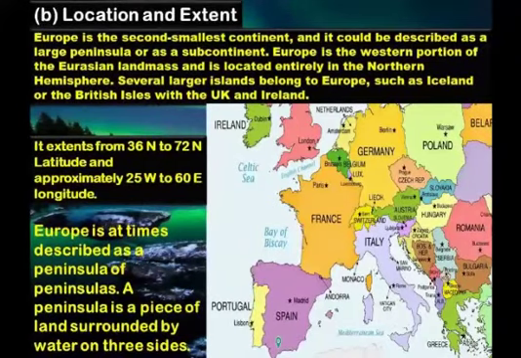Europe is at times described as a peninsula of peninsulas. A peninsula is a piece of land surrounded by water on 3 sides. Europe is shared by 50 countries. By the conventional definition, there are 44 sovereign states or nations in Europe. Not included are several countries, namely Turkey, which occupies only a small part of East Thrace on the European Balkan Peninsula.